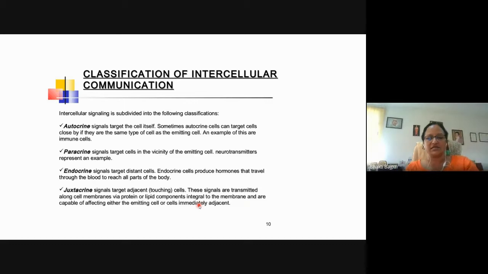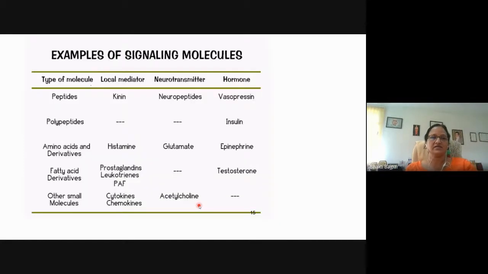So this is called the juxtacrine signals. Now these are some of the examples of the signaling molecule. In the first column, the type of the molecule, its nature: whether it is acting as a local mediator, then what is the example? If it is a neurotransmitter, what is the example? And if it is a hormone, what is the example?